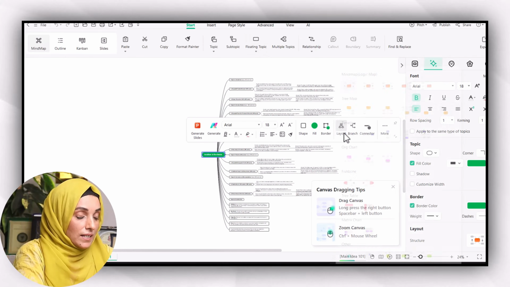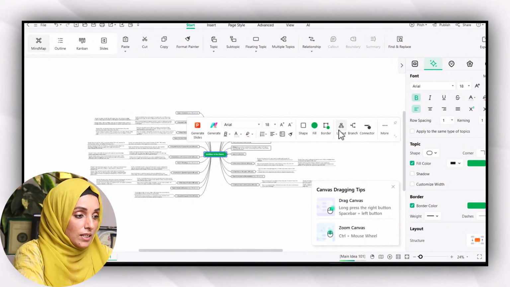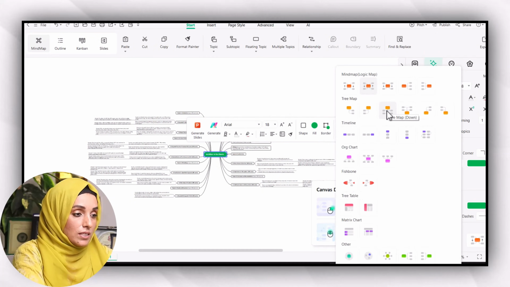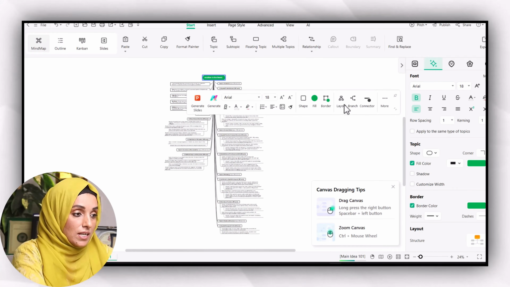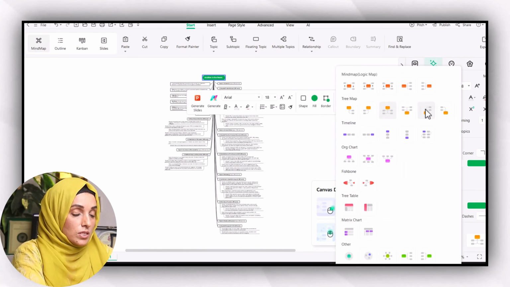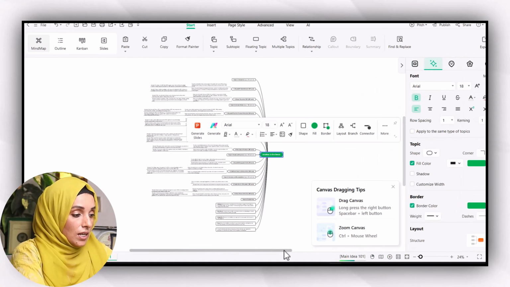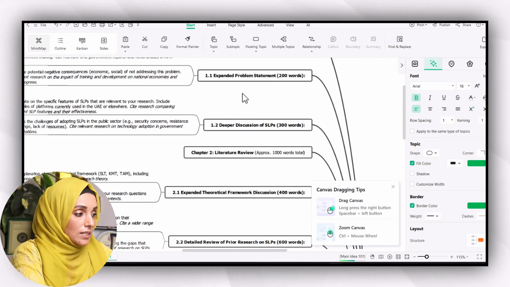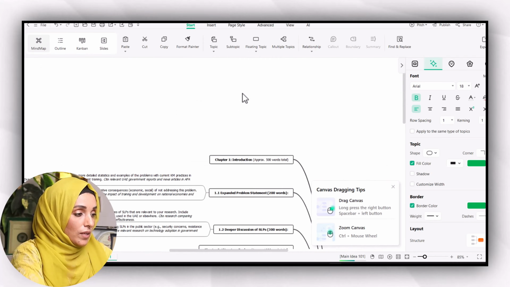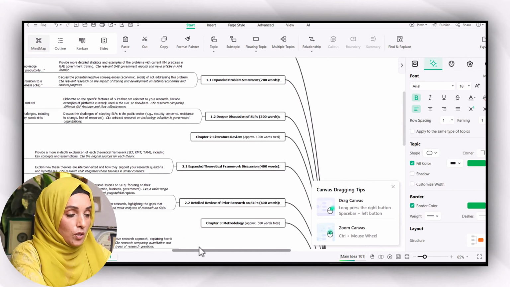Not only this, I can select the layout of my own choice, and just by clicking on a layout, the entire structure will change in a fraction of a second, and this will allow me to select the format of my choice. So as you can see, when I zoom in, I can see the entire details of that document, and the quality will not be compromised.